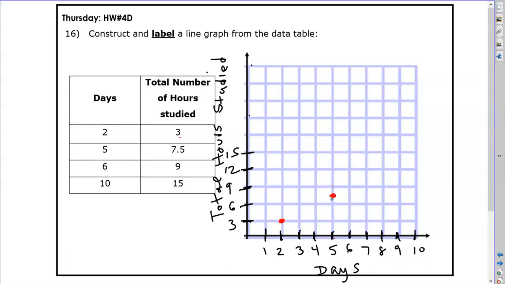There we go. And then after 6 days, it's 9 hours. And then after 10 days, it's 15 hours. And if we did this right, we should have a nice, linear, straight line graph. So I constructed it, I labeled it, and it definitely made a line. And that is how you complete homework number 6.